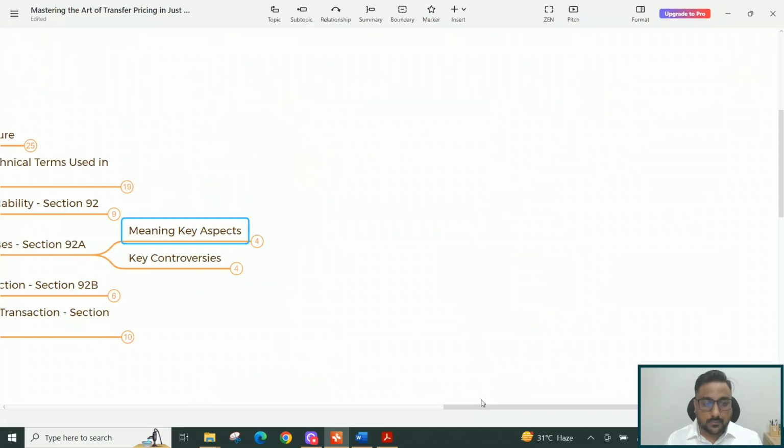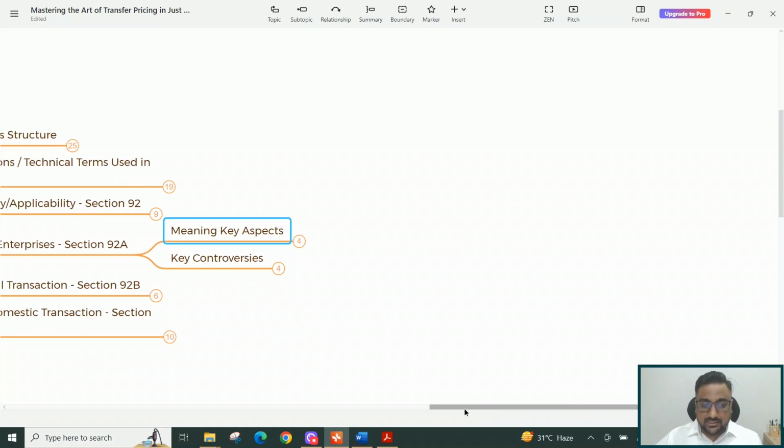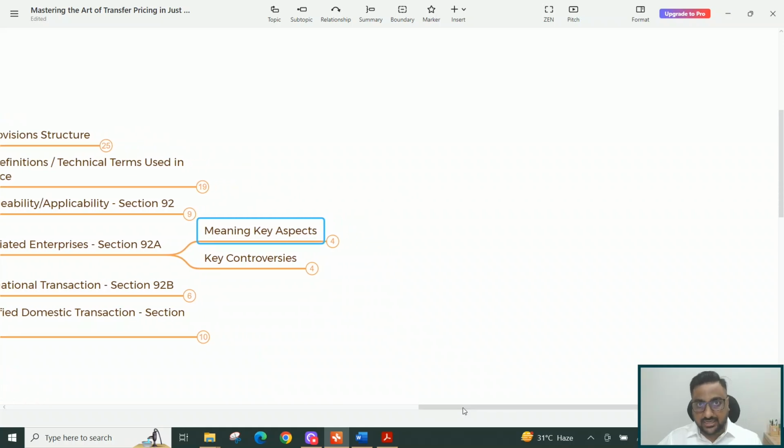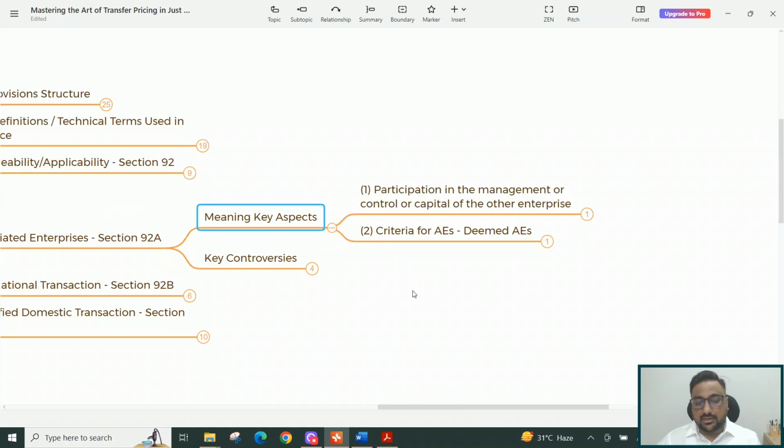Now guys, we'll move ahead to section 92A, where I'm sharing the mind map and where we'll be understanding the meaning and key aspects or key controversies which revolve around 92A. Now guys, as you can see, for section 92A we have covered two areas here. First, we need to understand the meaning as also key aspects of section 92A. And there are key controversies also under section 92A which are open every time and which we will be discussing today.